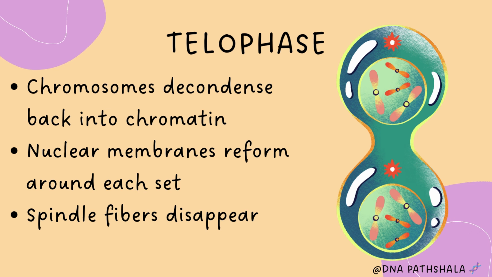Next is telophase. In telophase, the cells start relaxing again. Chromosomes uncoil back into chromatin. The nuclear envelope reappears and spindle fibers disappear. Like after exams, students go back home and relax.